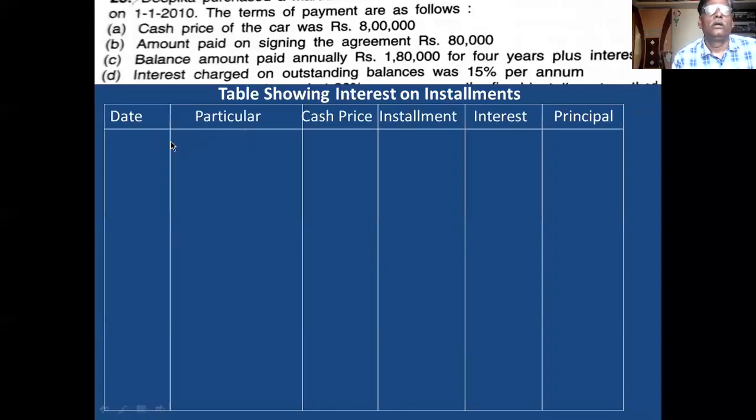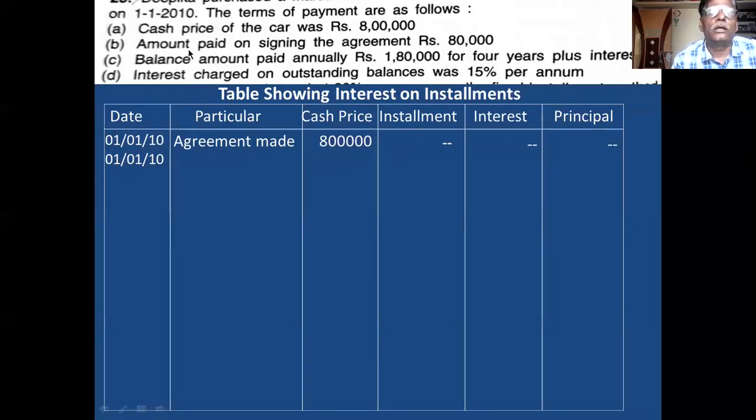So you take 1/1/2010 agreement made. Cash price of the car purchased is 8 lakh. Then you put dash in the remaining column.